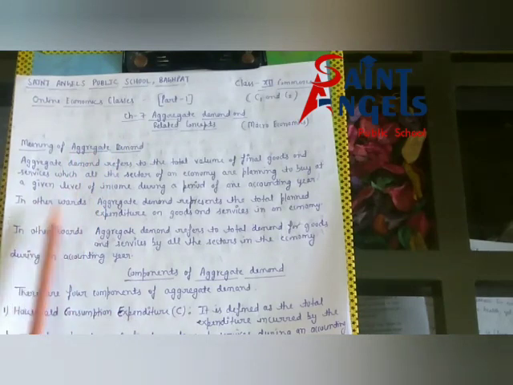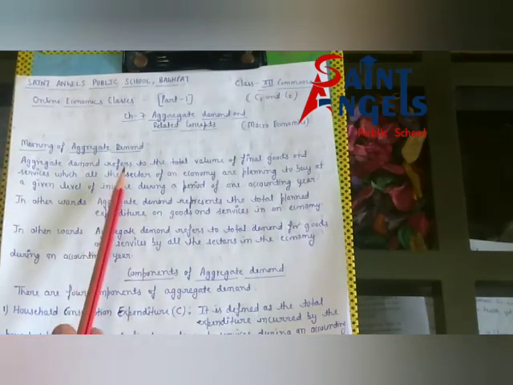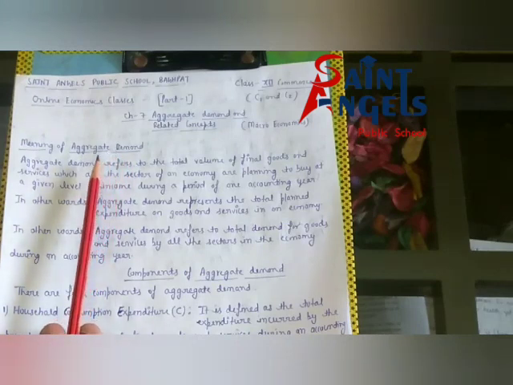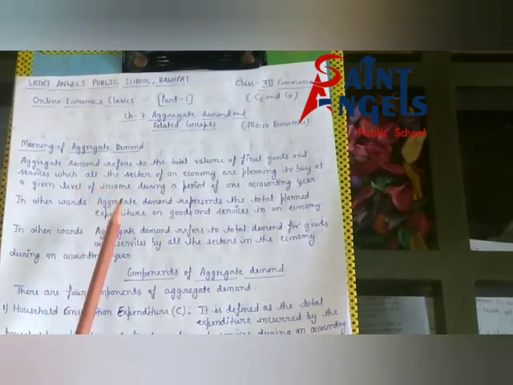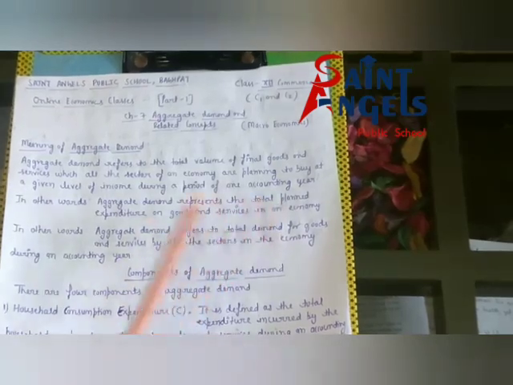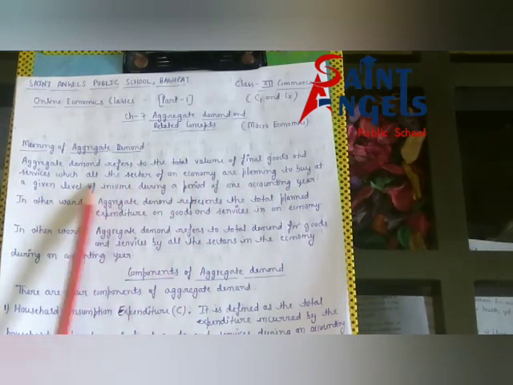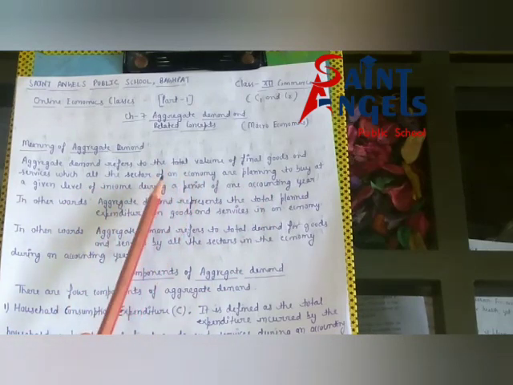In other words, now we are trying to understand the definition of aggregate demand.